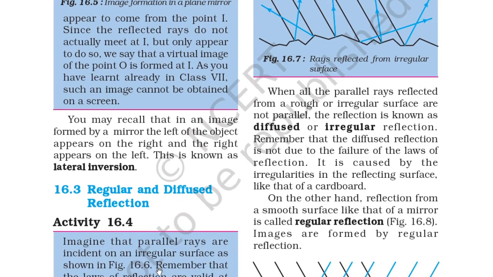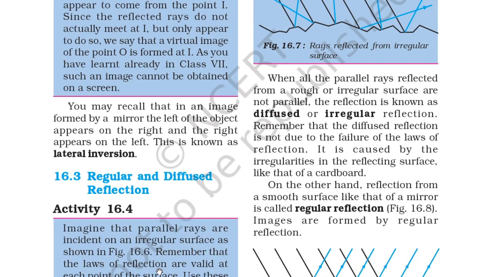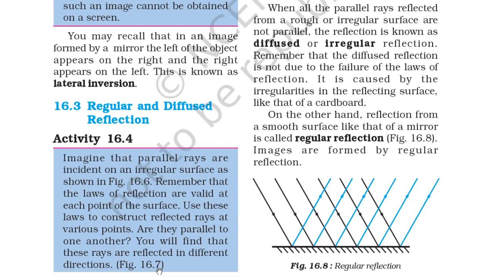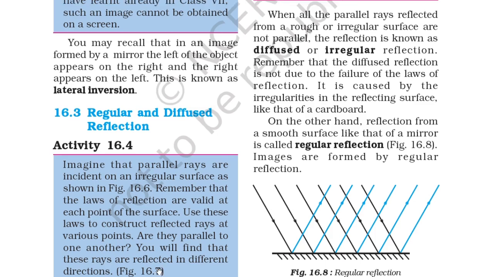16.3 Regular and diffuse reflection. Activity 16.4: imagine that parallel rays are incident on an irregular surface as shown in figure 16.6. Remember that the laws of reflection are valid at each point of the surface. Use these laws to construct reflected rays at various points. Are they parallel to one another? You will find that these rays are reflected in different directions.